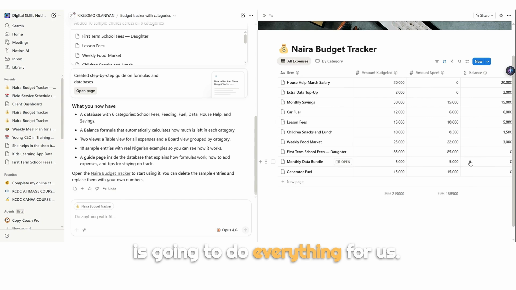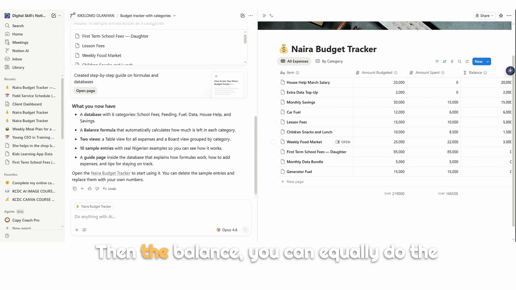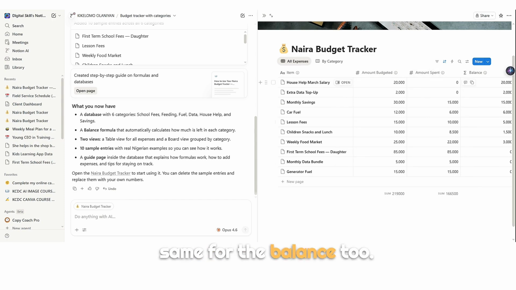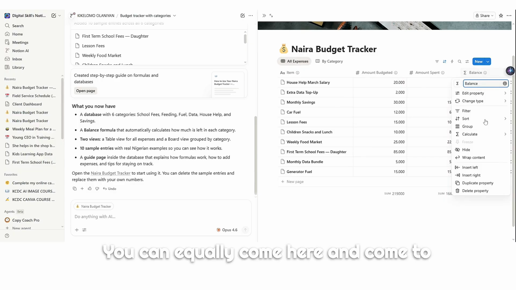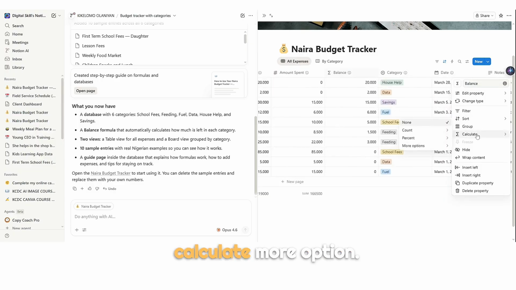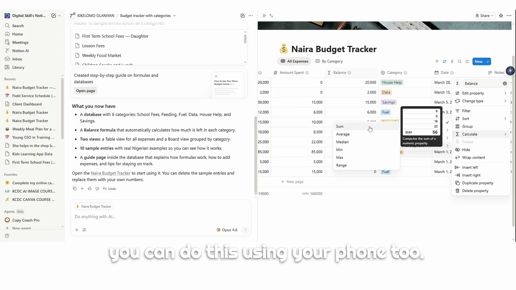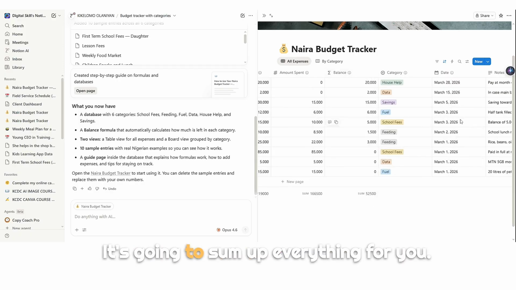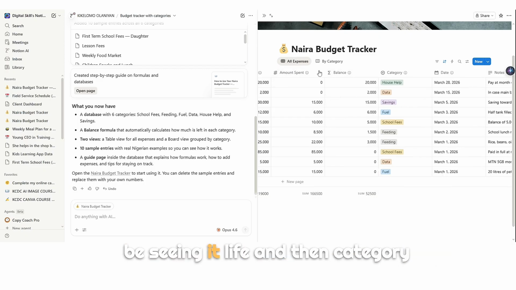It's going to do everything for us. Then the balance, you can equally do the same for the balance too. Come here and come to calculate, more options, sum. You can do this using your phone too. It's going to sum up everything for you. So where your money is going, you'll be seeing it live and direct.